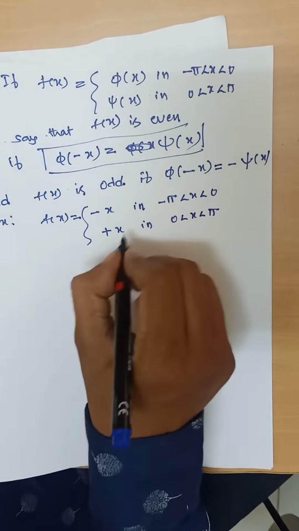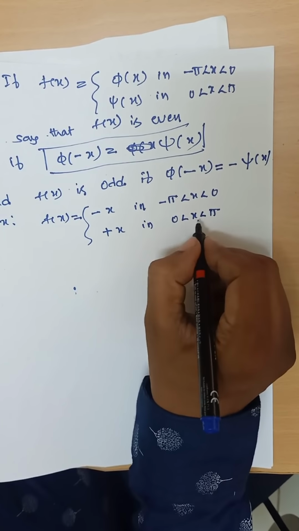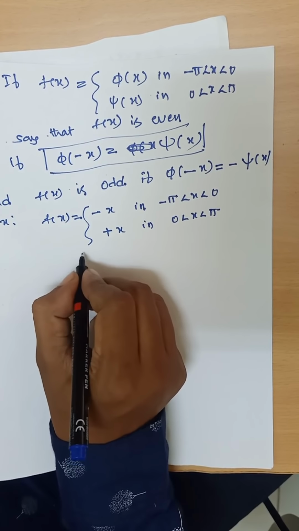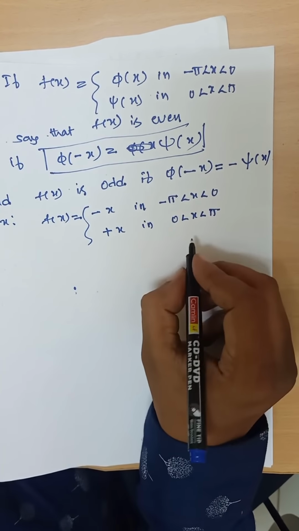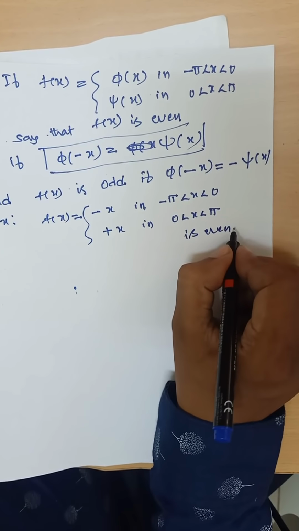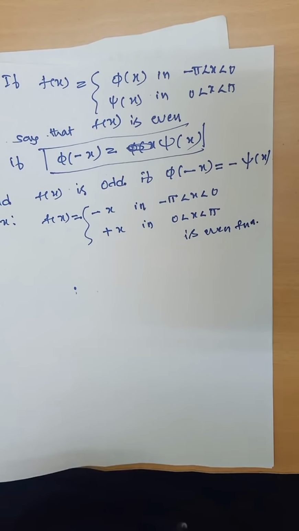Here the given function is even because replacing x with minus x on the positive side 0 to pi satisfies minus f of minus x is equal to f of x, therefore it is an even function.